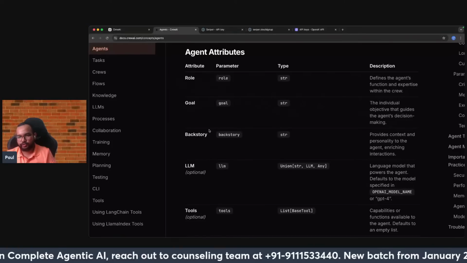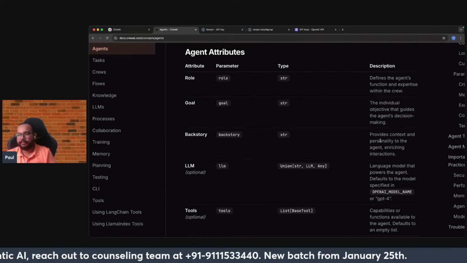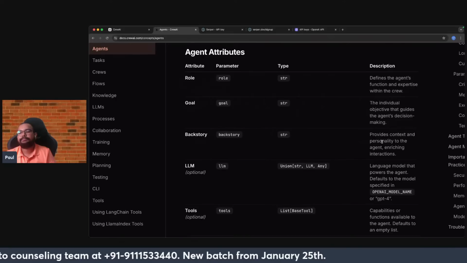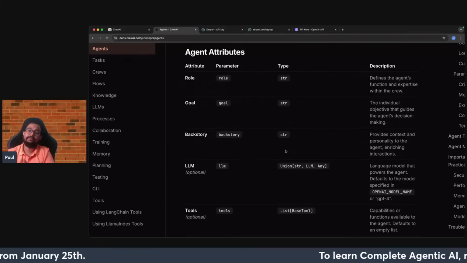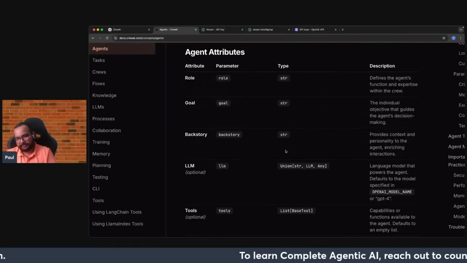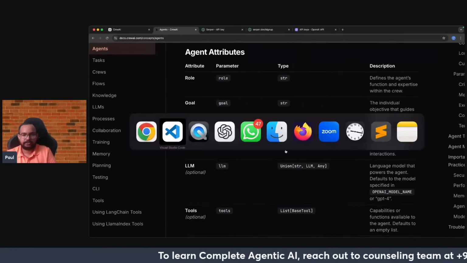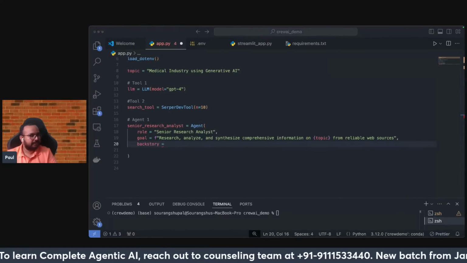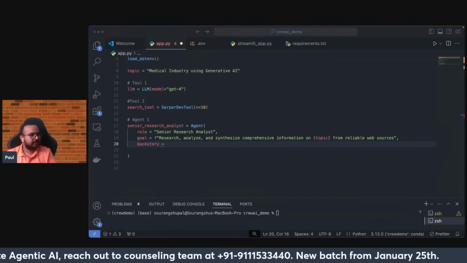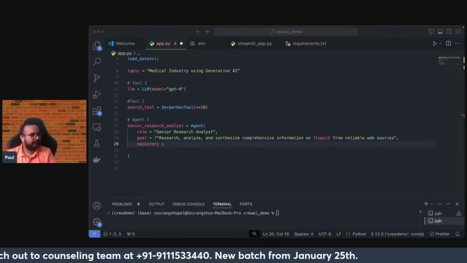Then comes backstory. Backstory provides context and personality to the agent, enriching the interaction. So backstory means that you have to give a lot more detail. Let me just add the backstory so that you can actually understand what is going on. With respect to the backstory, let me just add all the strings. This part will be a bit long.